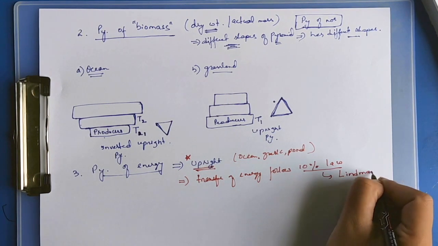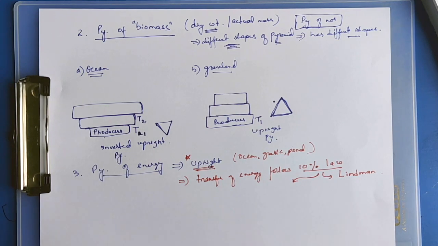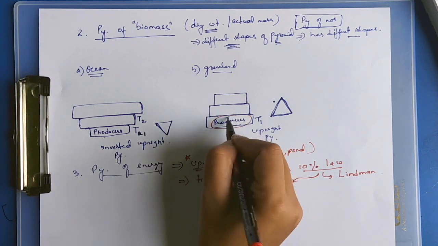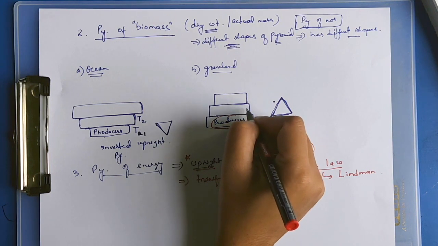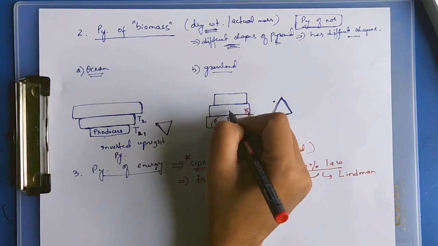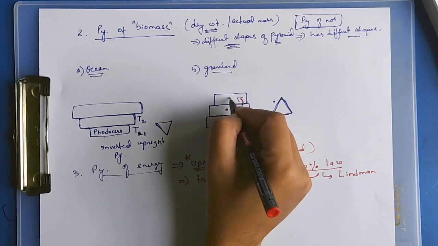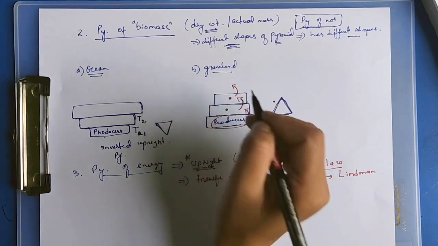In the 10% law, from one trophic level to another trophic level, 10% of the energy is transferred. From the producers at the first trophic level, 10% of the energy goes to the next trophic level, ascending. From primary consumers, 10% of the energy ascends, and from secondary consumers likewise.